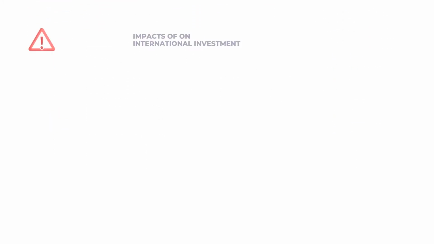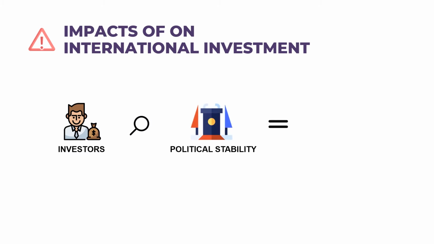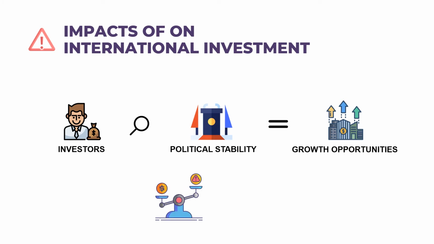How macro risk affects international investment flow. Investors will look at macro risk to gauge the political stability and the general growth opportunities in other countries. There are several types of annual international rankings for countries that provide insight into their relative political and social stability and how that correlates with potential economic growth. With some emerging markets, the growth story can be compelling even if the macro risks are significant.